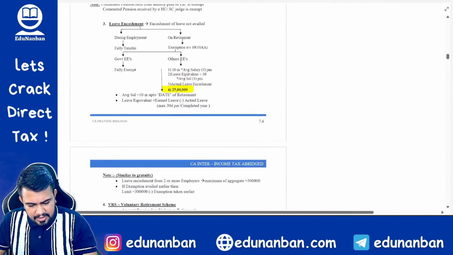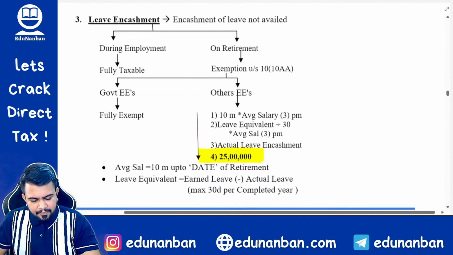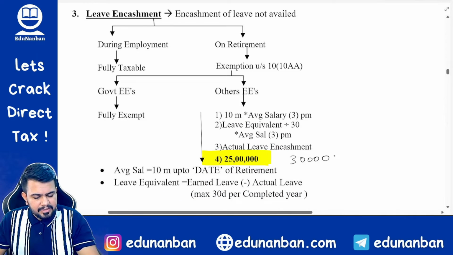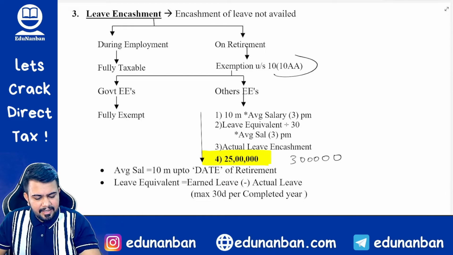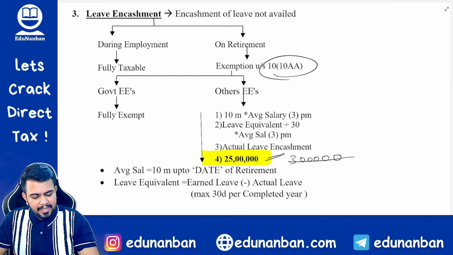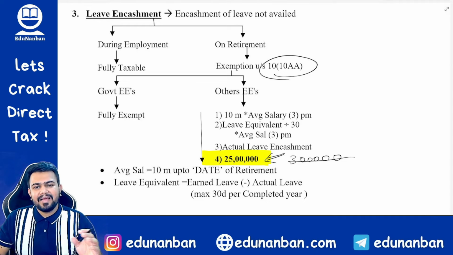Next change is there in leave encashment. In leave encashment, earlier the limit was 3 lakh rupees, that is in section 10(10AA). It was 3 lakh rupees. Now that limit has been increased to 25 lakh rupees.